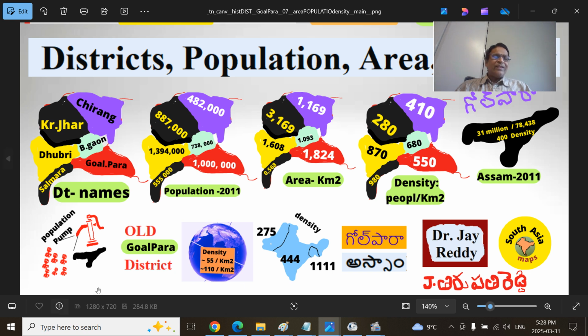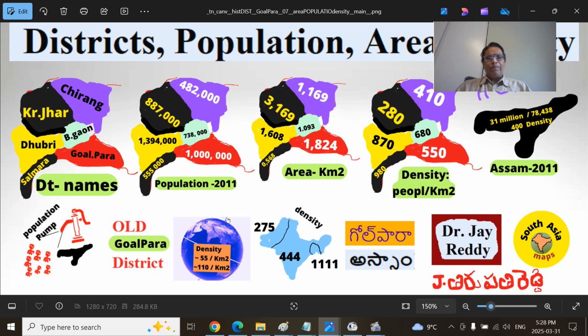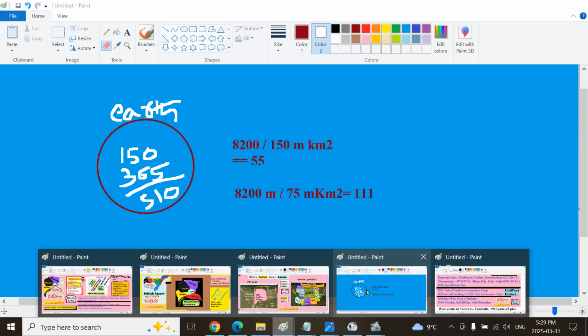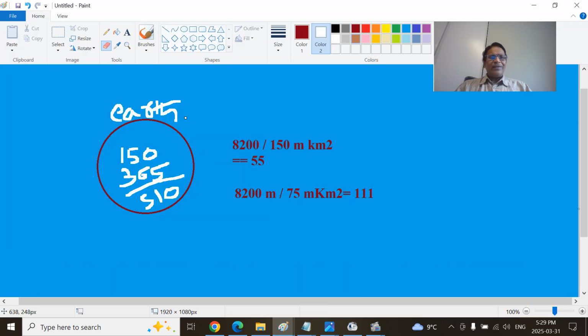This is the population pump. How many people it is pumping globally per year or per decade, like that. So you got this broadly. And if you take here, I have just mentioned very briefly here. This is the Earth. So take for example, a healthy person lives 100 years, super healthy 150 years. That is the land area, you live on the land. This is the water area, 150, 365, number of days in a year, you remember 510. That is the entire Earth surface area, water and land.